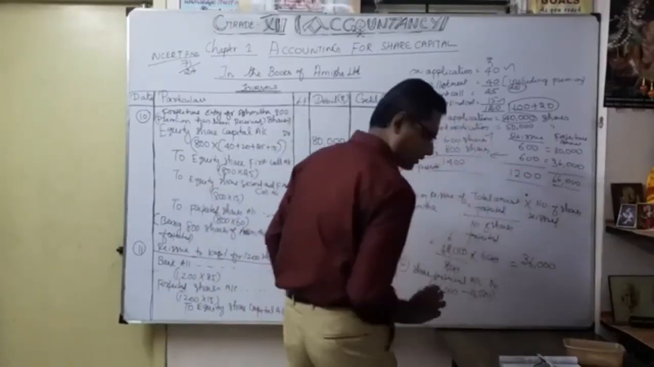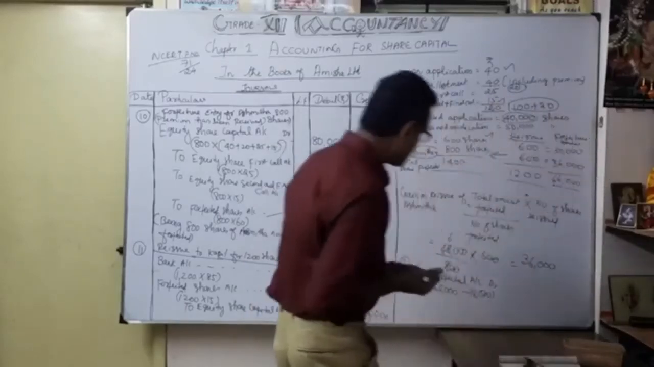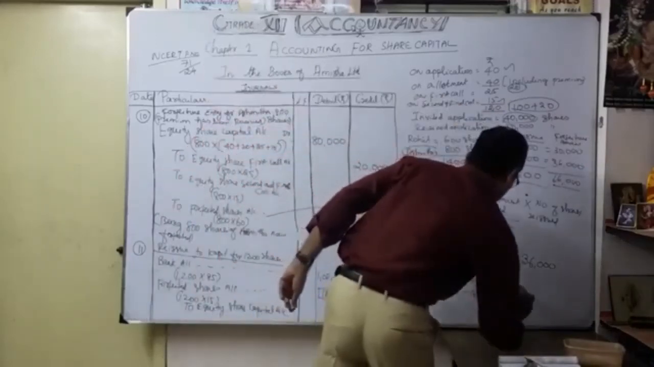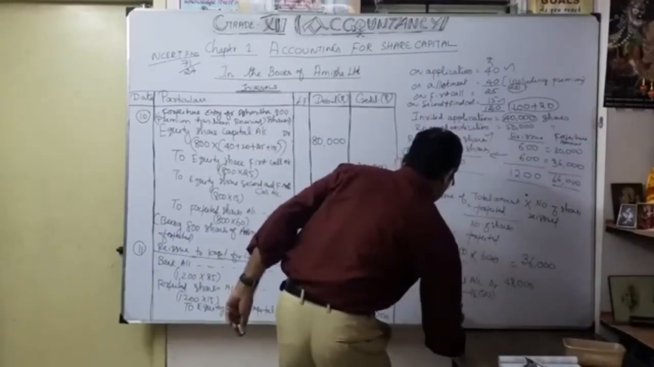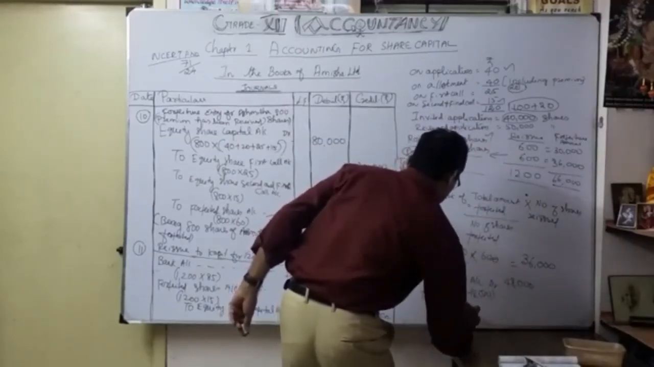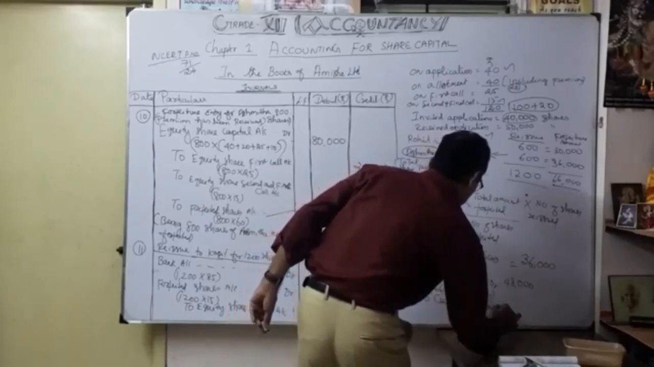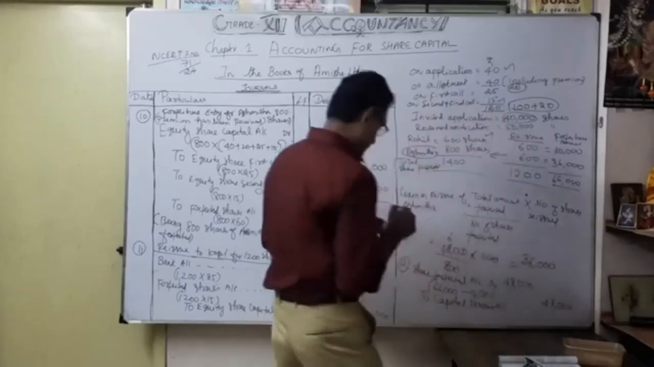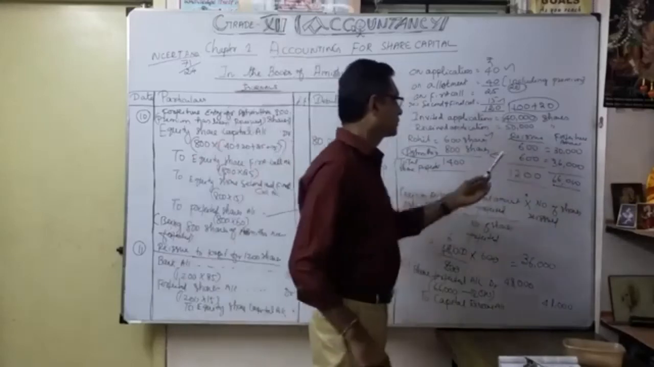So how much will it come to? Come around, the answer is what? 66,000 minus 18,000, you get 48,000 to capital reserve account. Okay. So here, the very important thing, we should be very careful about how to do the calculation.